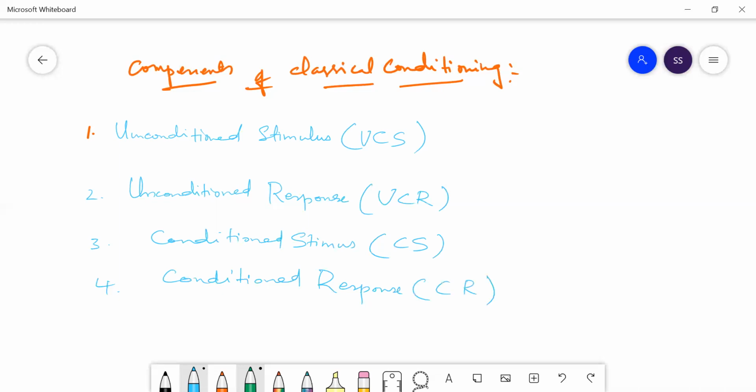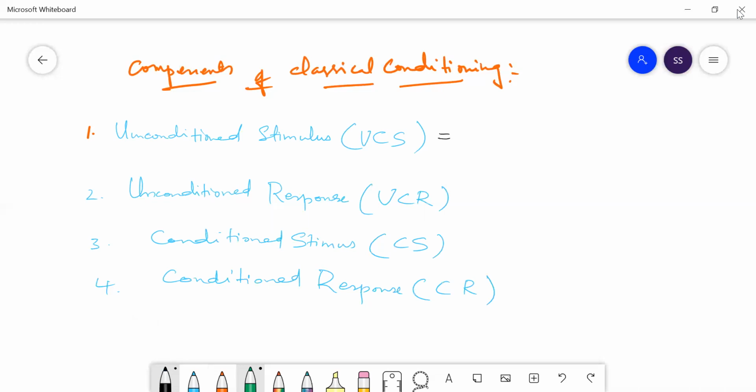So these are the four components in his theory of classical conditioning. These four components of classical conditioning we need to discuss. Let us see some background of this, then we can move on.